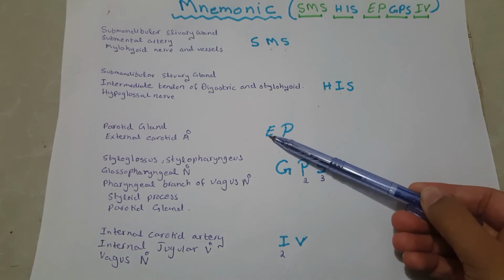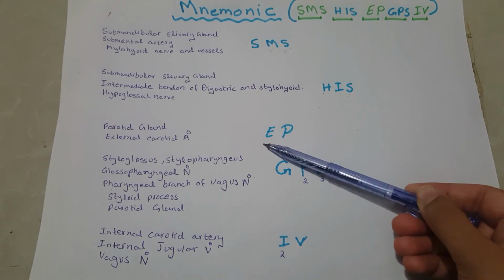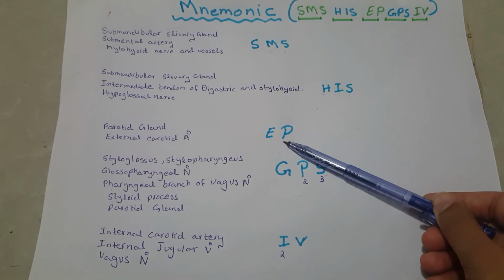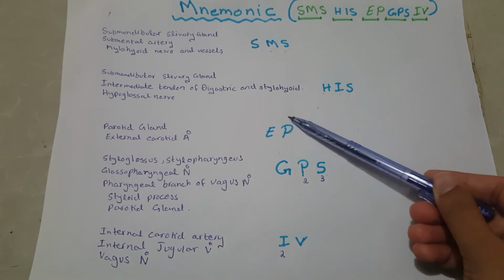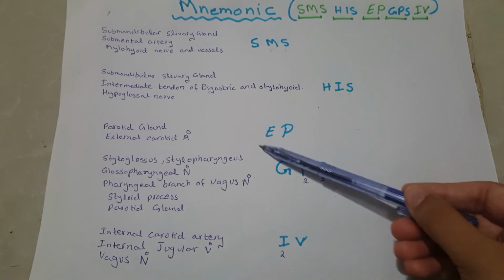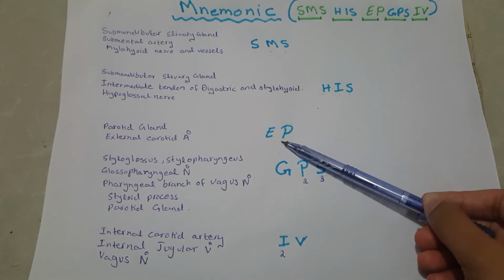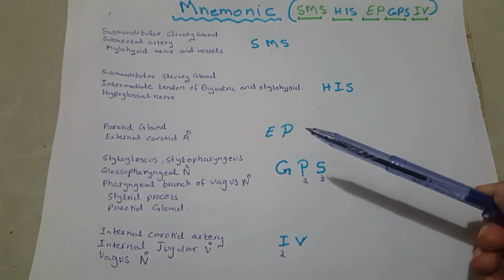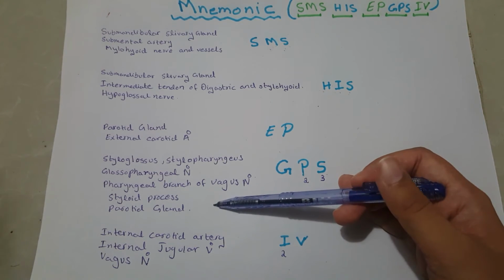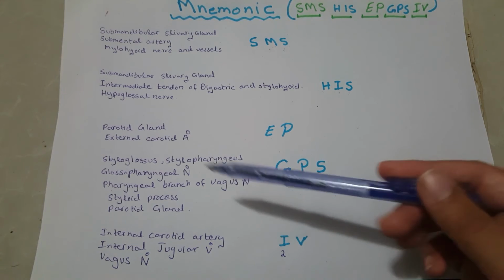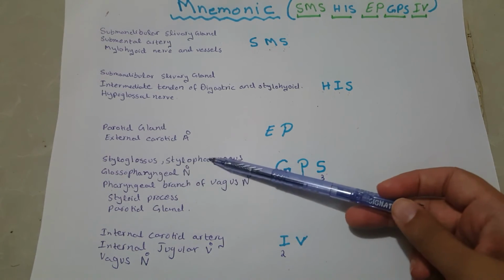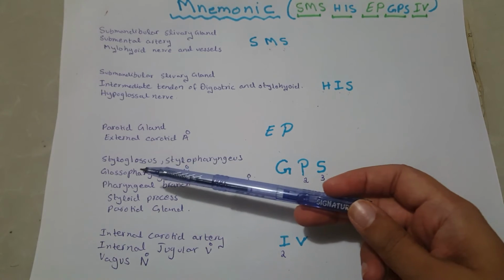So I have made EP mnemonic. E for external carotid artery and P for parotid gland. So parotid gland and external carotid artery can also be seen in the digastric triangle. Deep structures that can be seen in the digastric triangle are styloglossus, stylopharyngeus muscle.